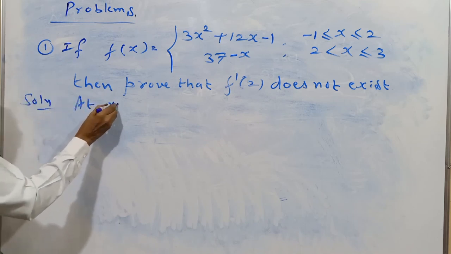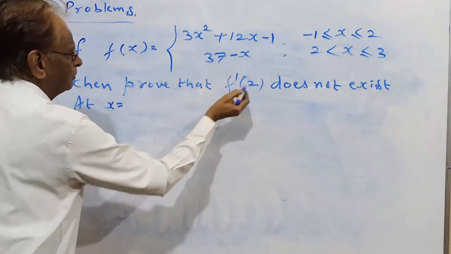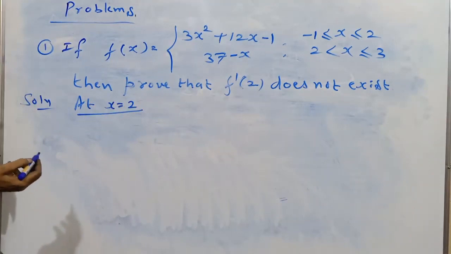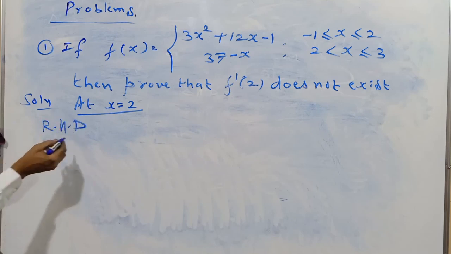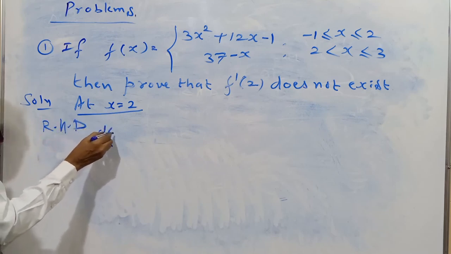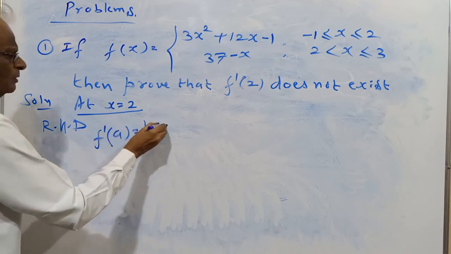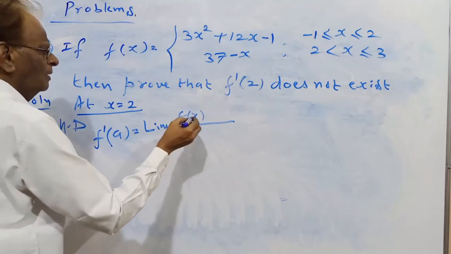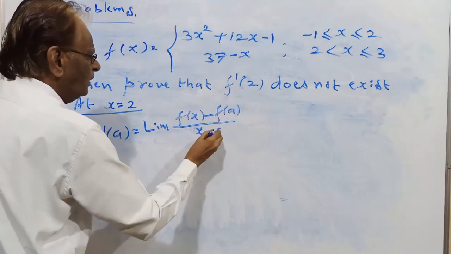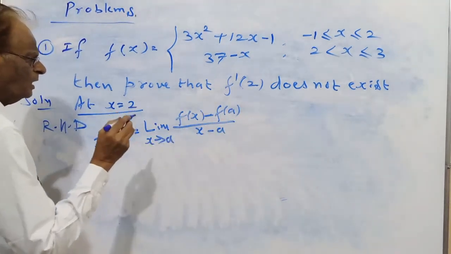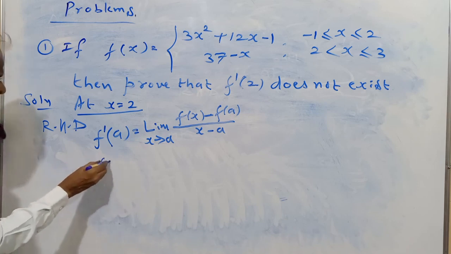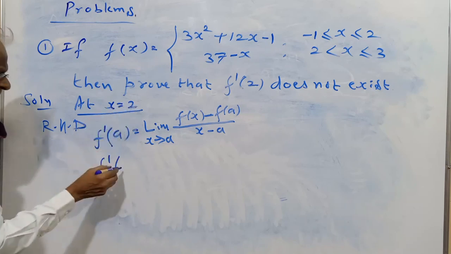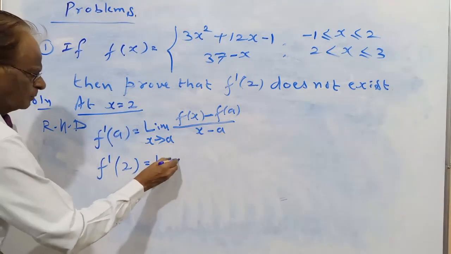At x equal to a, right hand derivative R f dash a equal to limit of f(x) minus f(a) by x minus a when x approaches a plus. This is the modified definition. Here a means 2, x equal to a means 2.